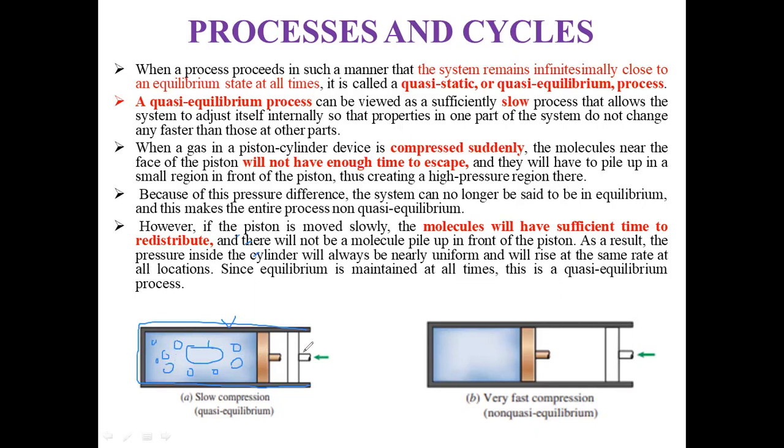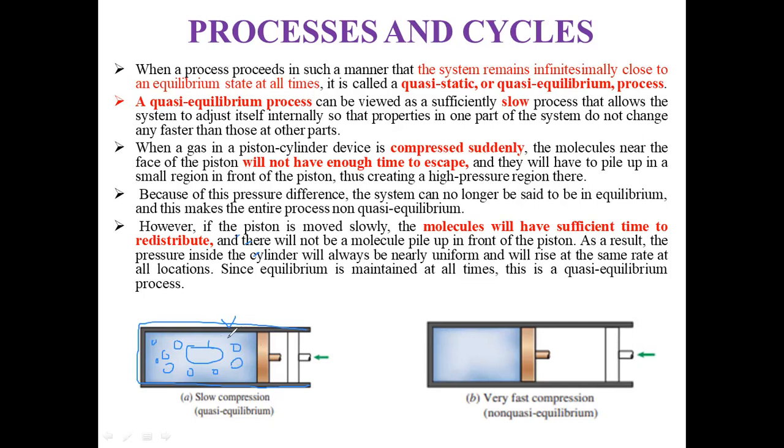When we move this piston towards the left-hand side, the molecules of the gas will have sufficient time to redistribute, and there will not be molecule pile-up in front of the piston. As a result, the pressure inside the cylinder will always be nearly uniform and will rise at the same rate at all locations, and since equilibrium is maintained at all times, this is known as a quasi-equilibrium process.